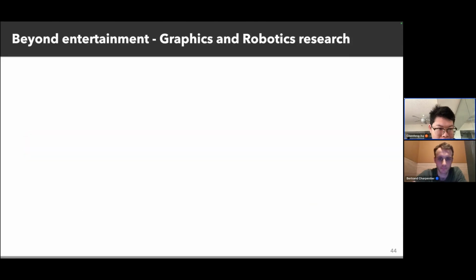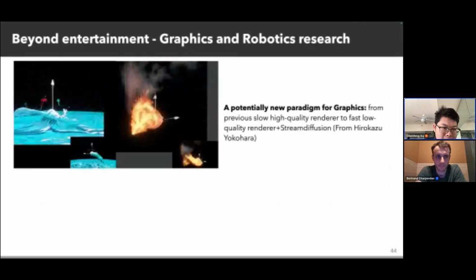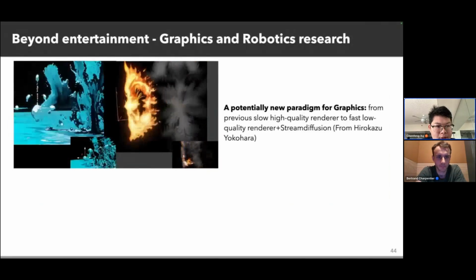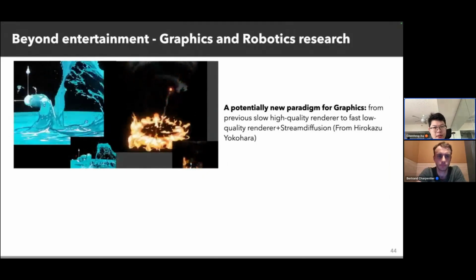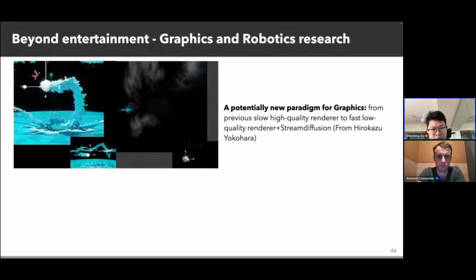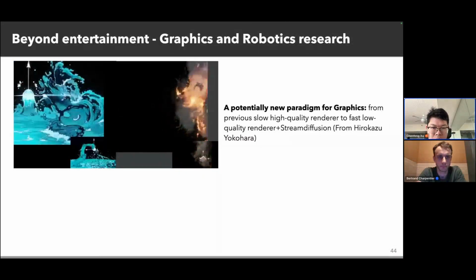All of what I showed is entertainment, right? We can utilize video models to design entertainment applications. But beyond entertainment, what else? We believe video generation models could significantly push the development of graphics research. For example, this is a potential new paradigm for graphics.